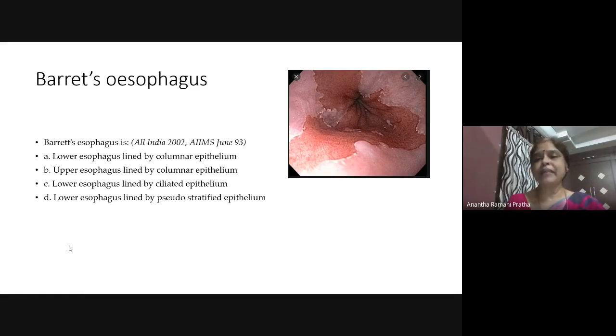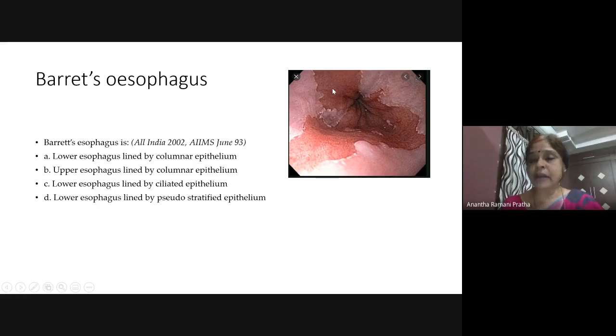When the lower esophagus is exposed to gastric content, slowly the lining turns into gastric lining. Normally this area is the squamocolumnar junction, but it is now replaced with columnar epithelium. The columnar epithelium gives a pink area, the pale areas are squamous epithelium, and the pink tongue-like projections are columnar epithelium.